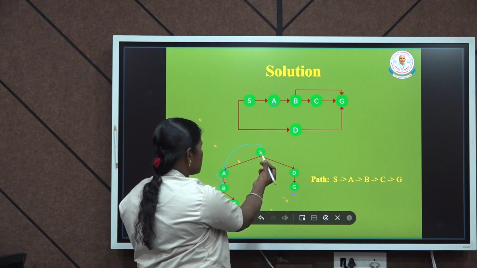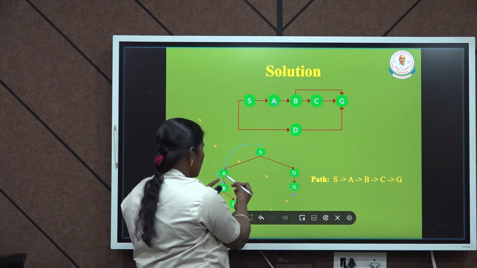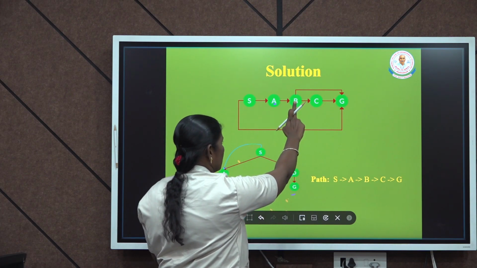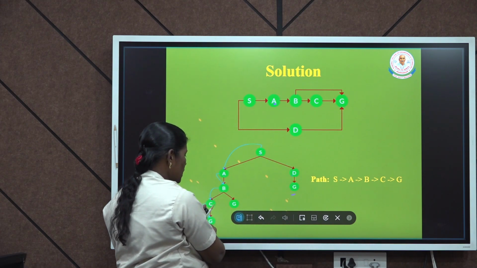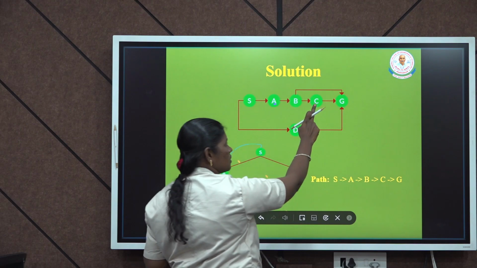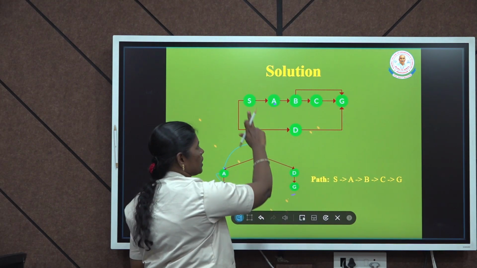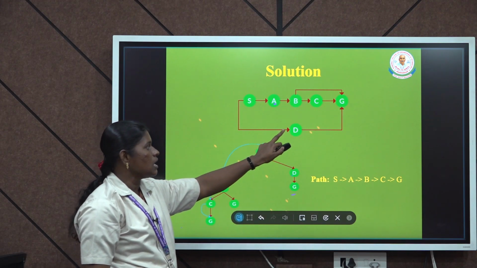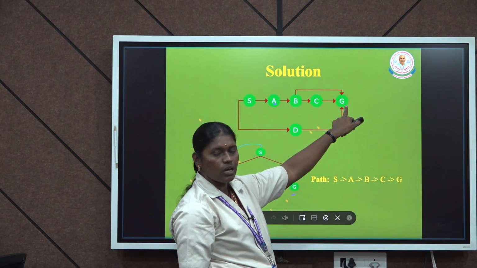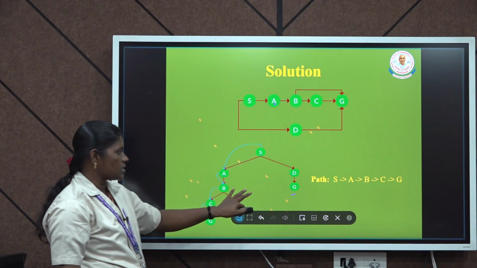This S node is directly connected to the nodes A and D, and next the A node is connected to B, and B node is connected to C and G. Then this C node will be connected to the goal node. Similarly, from S, if we take a path from S to D, then the D node will be connected to the goal node G. So, this graph will be constructed as a tree.